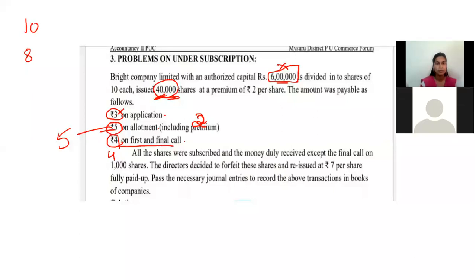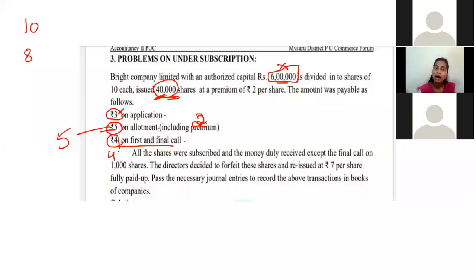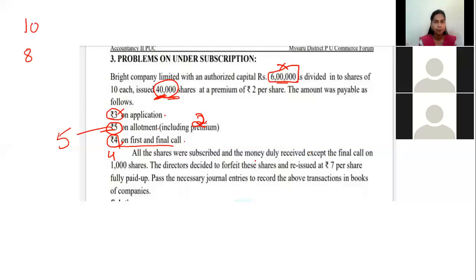Atmika, you can tell. In the question, they have given final call on 1,000 shares. Yes, very good. Thank you. See, because they have given in the question, all the shares subscribed, money duly received except final call on 1,000 shares.